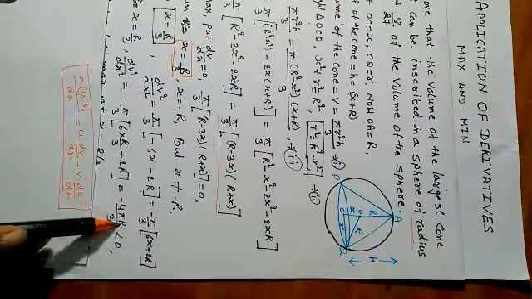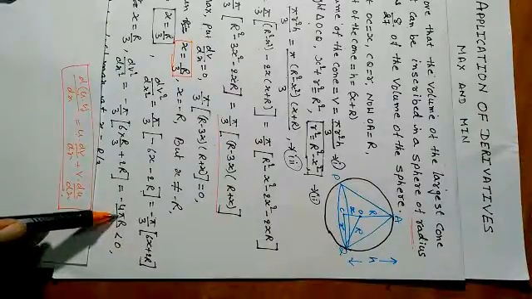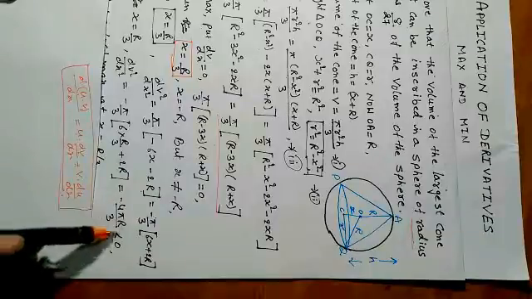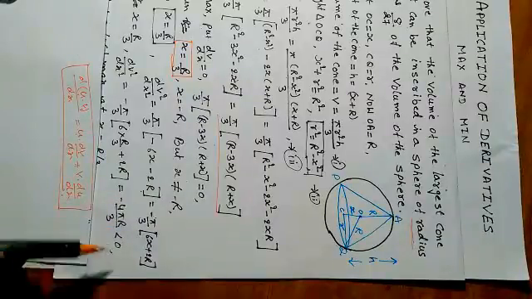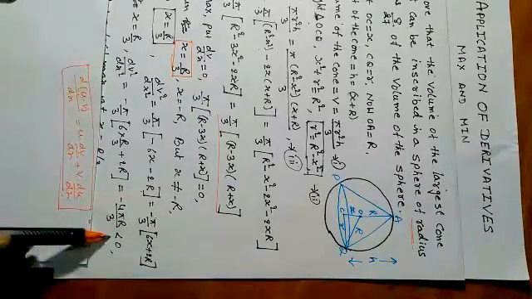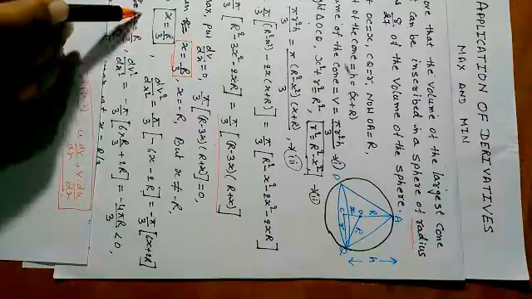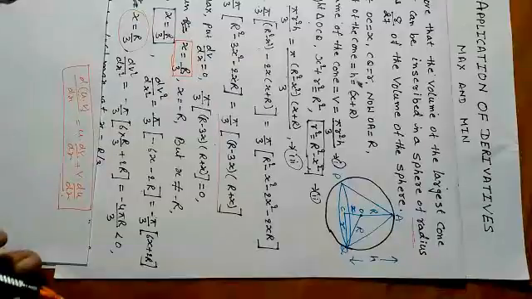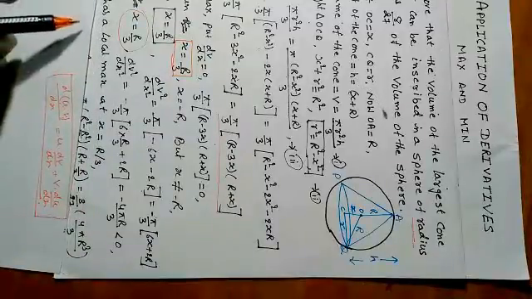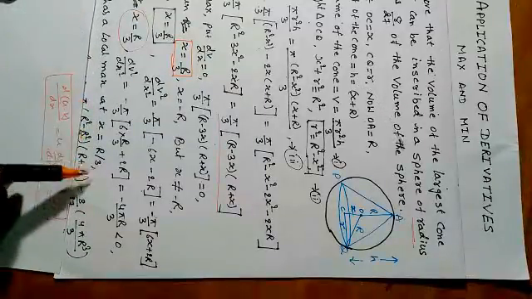R is constant, pi is constant, so the result is negative. Since the double derivative is negative, the volume is maximum for x is equal to R by 3. So we have a local maximum at x is equal to R by 3.